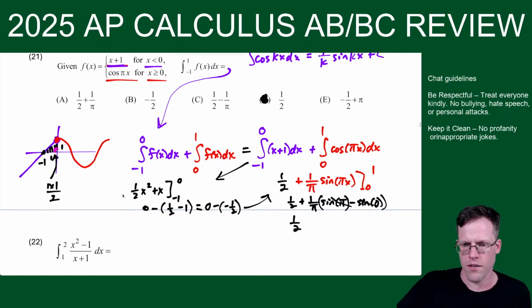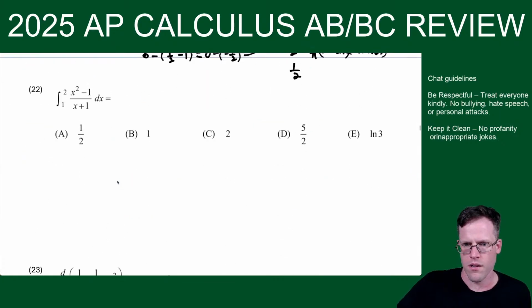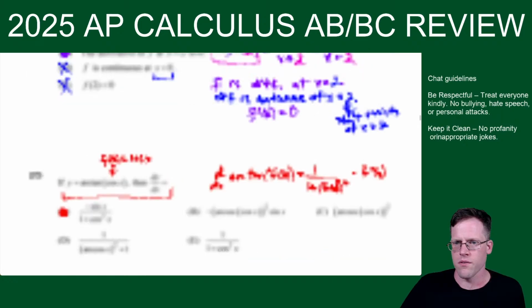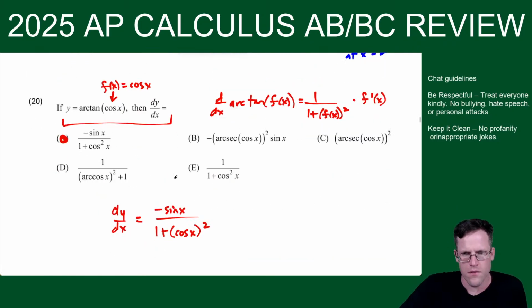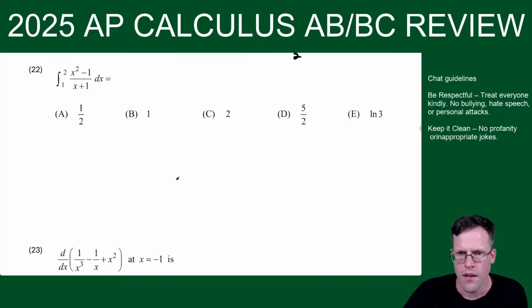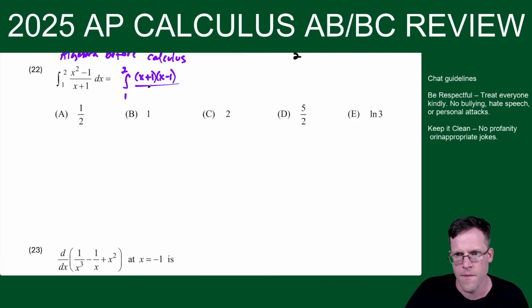All right, moving on. So for this one, sorry about the scrolling here. Let's get back. So this one, the theme is algebra before calculus. So here I would go integral 1 to 2, x plus 1, x minus 1, over x plus 1. And now the factors cancel.